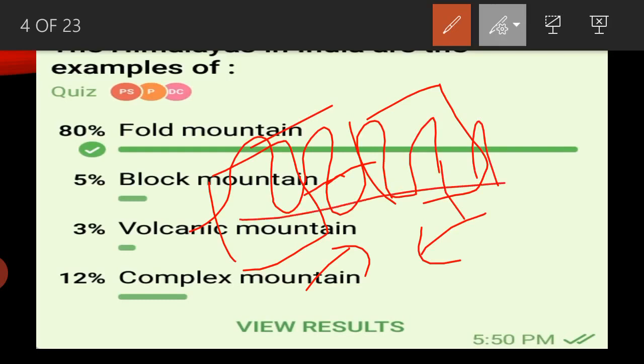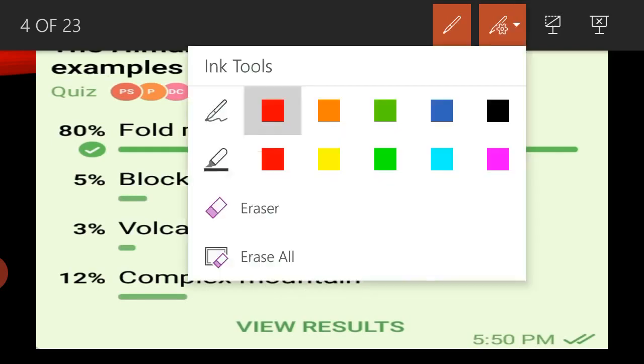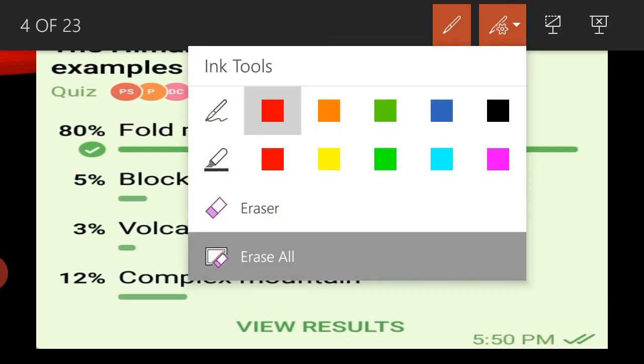So in our concept, the Himalayas are formed as fold mountains. So 80% of students gave the right answer, and the other 20% were wrong. So they will now answer it.